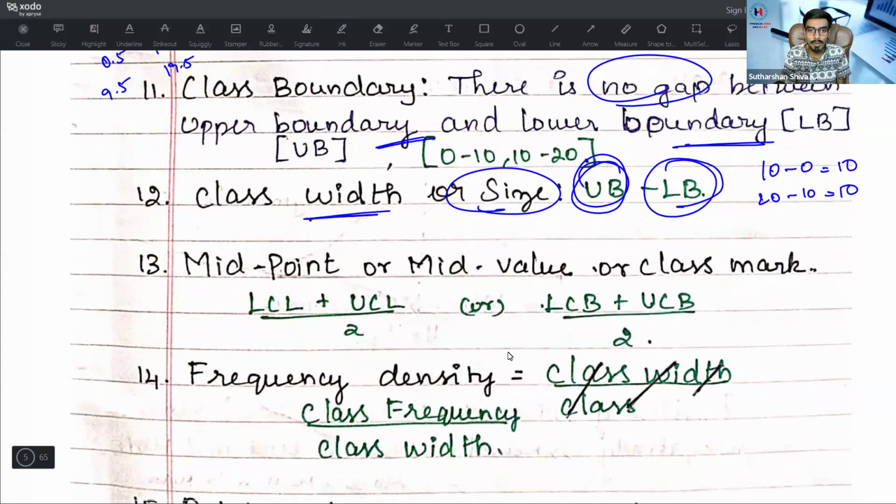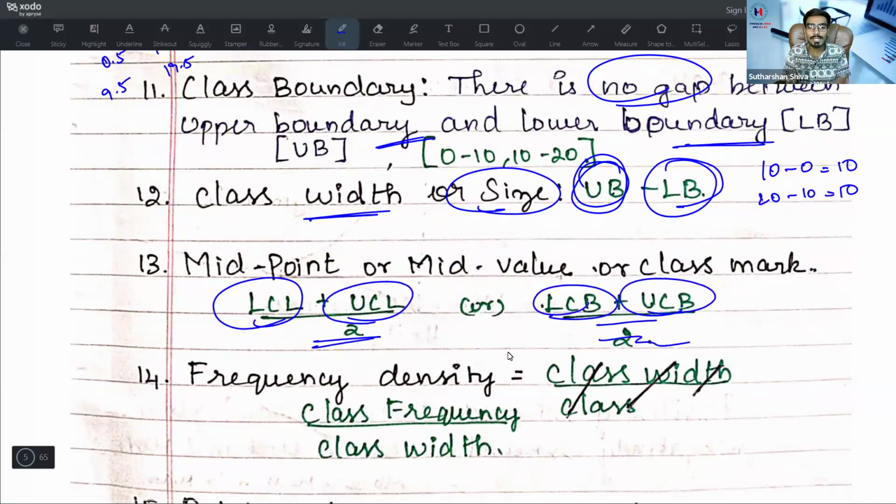Then what is the midpoint? You can go in two ways: upper class limit plus lower class limit divided by 2, or upper class boundary plus lower class boundary divided by 2. In any method, you can find out the value. Midpoint, mid value, class mark, all three are the same. Class width and class size are the same, that is upper boundary minus lower boundary. Midpoint is LCL plus UCL divided by 2 or LCB plus UCB divided by 2.